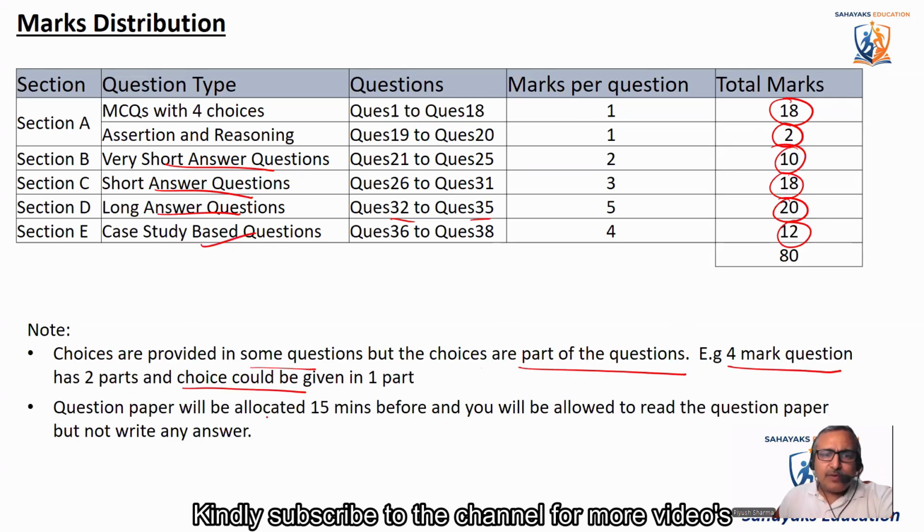Okay, another thing is the question paper will be given to you 15 minutes before the exam. So you can read through the question paper, but you will not be allowed to write anything till the exam bell starts. The exam will be for 3 hours, and you'll have 3 hours 15 minutes. In those 15 minutes, you can read through the questions.